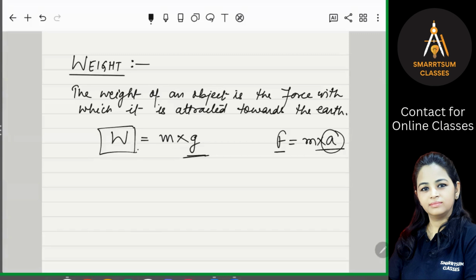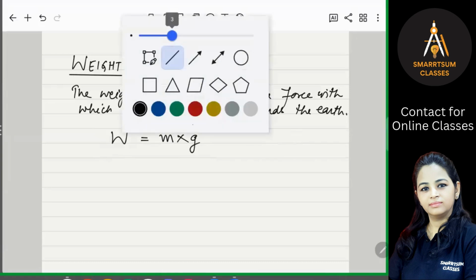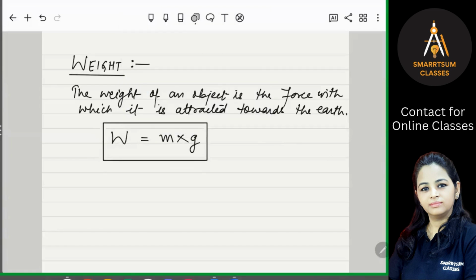So what is weight? Weight is not the mass. Weight is the force, the gravitational force on an object. And the formula for weight is m into g, mass into g. g is the acceleration due to gravity.